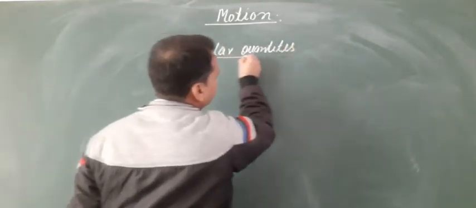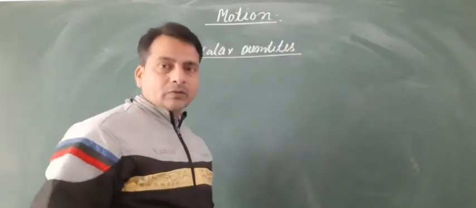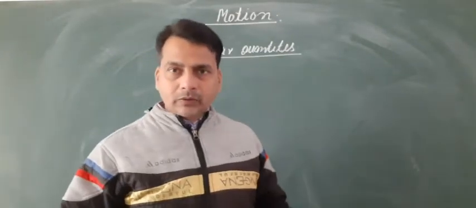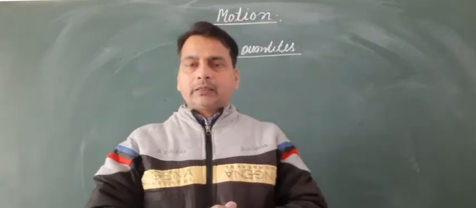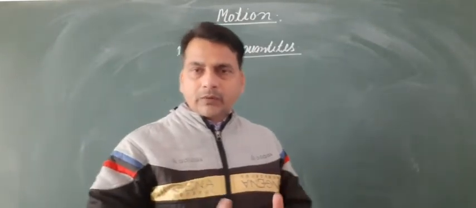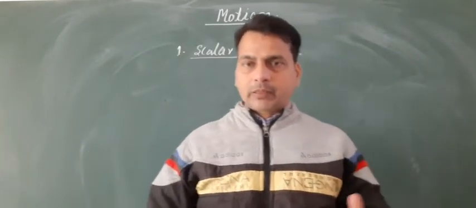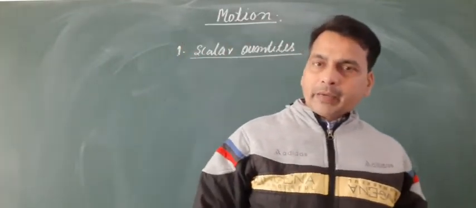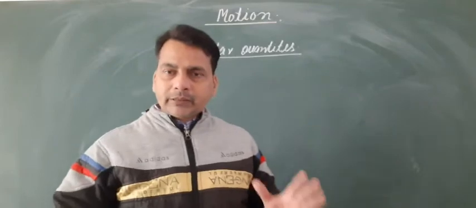So, dear students, as you know, scalar quantity means the physical quantity which has magnitude only. Here, magnitude means its size.